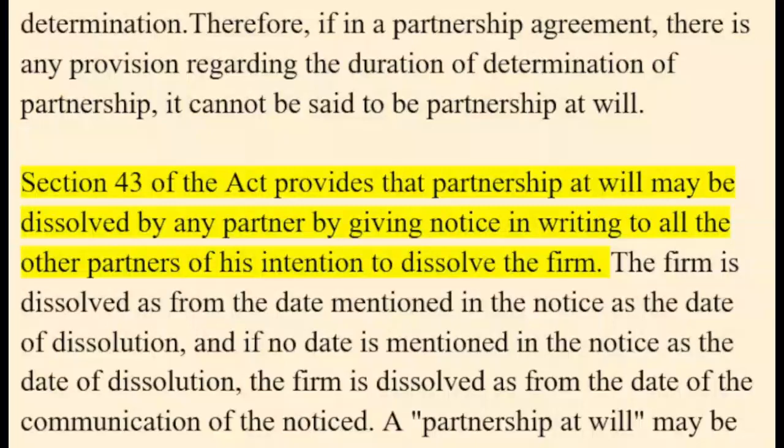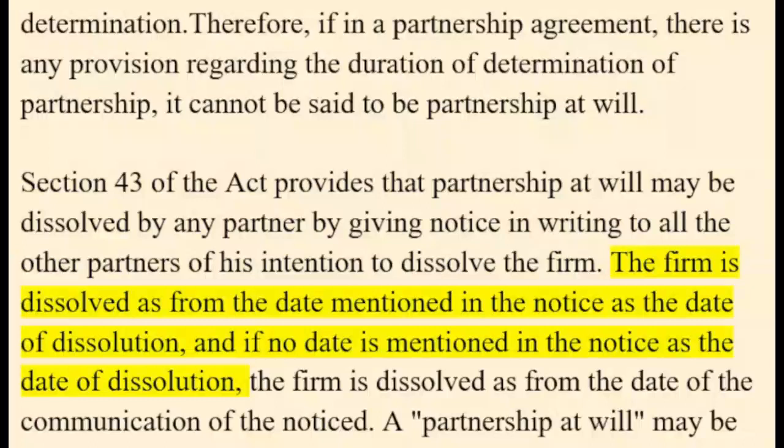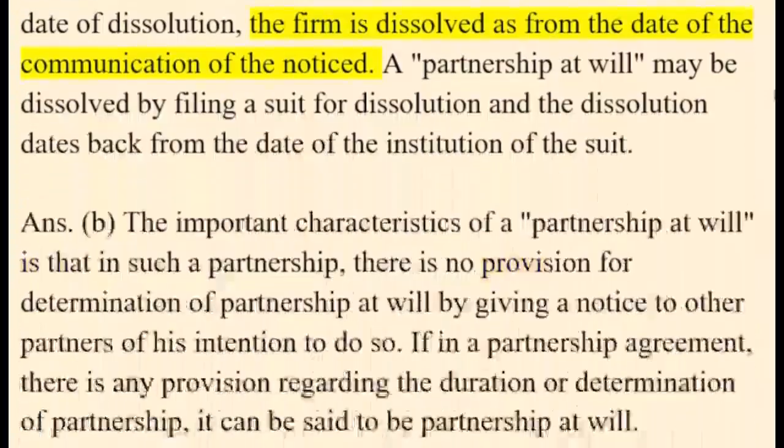Section 43 of the Act provides that a partnership at will may be dissolved by any partner by giving notice in writing to all the other partners of his intention to dissolve the firm. The firm is dissolved as from the date mentioned in the notice as the date of dissolution, and if no date is mentioned in the notice, the firm is dissolved as from the date of the communication of the notice.